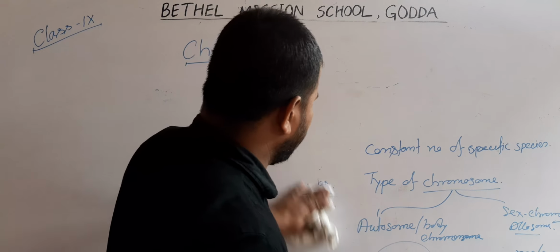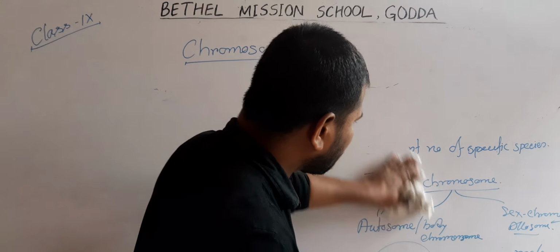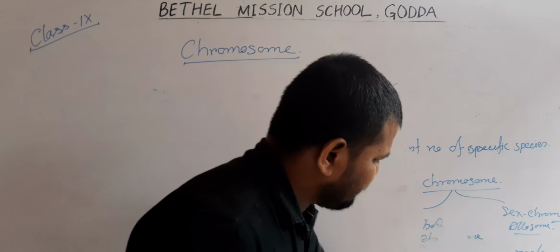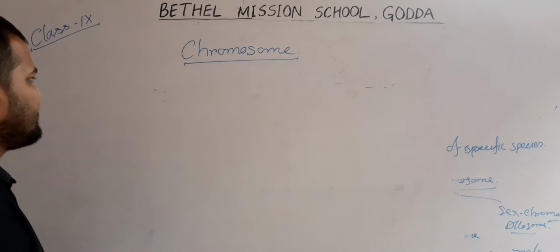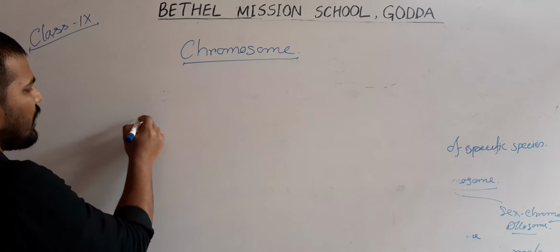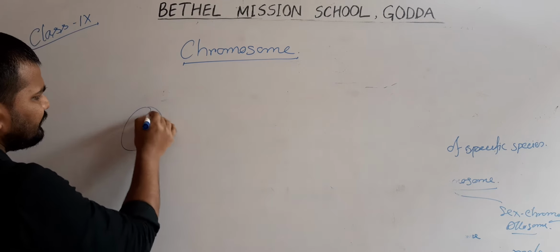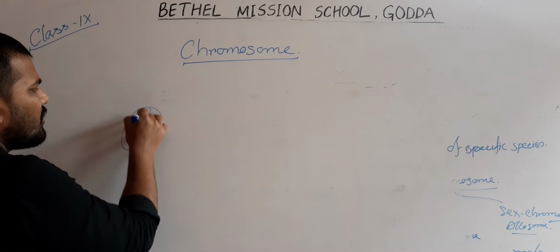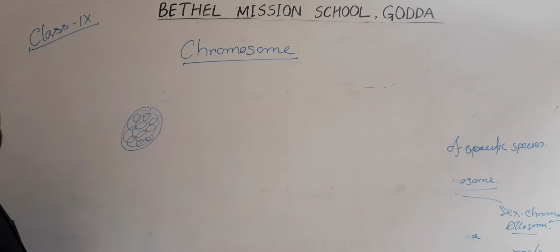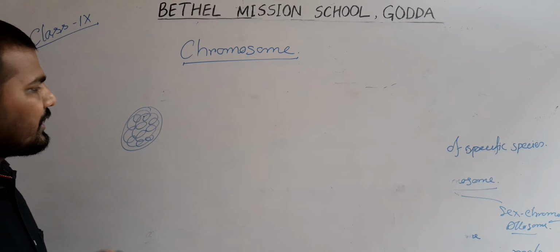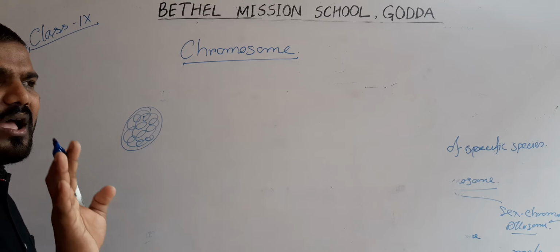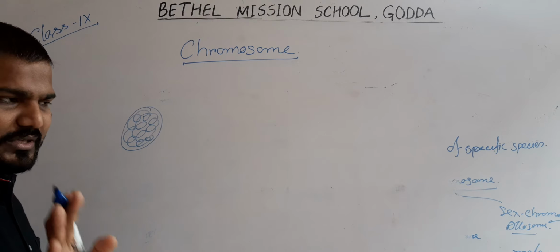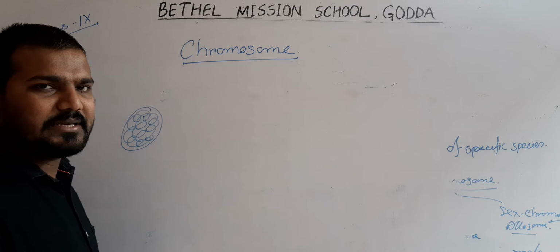During cell division, the first one. Cell division means the process by which a cell divides. The first one, this is the nucleus. When the cell is going to divide, the first events of cell division, or the mitotic cell division, which is known as the body cell divisional process.